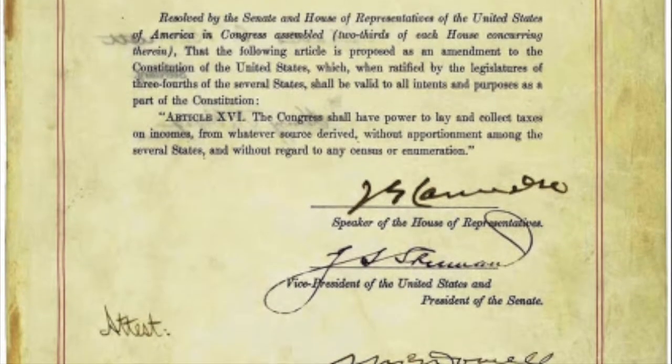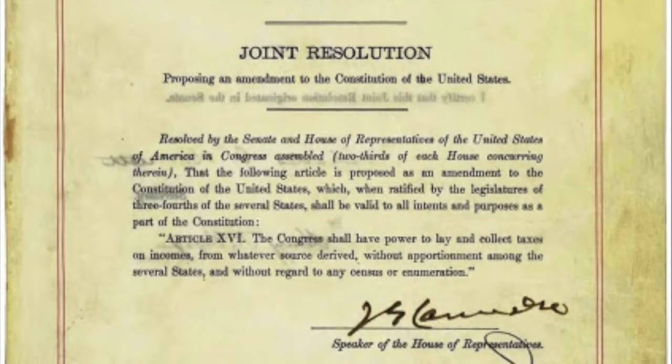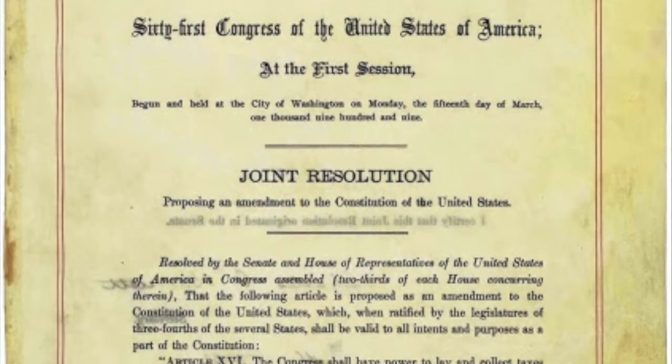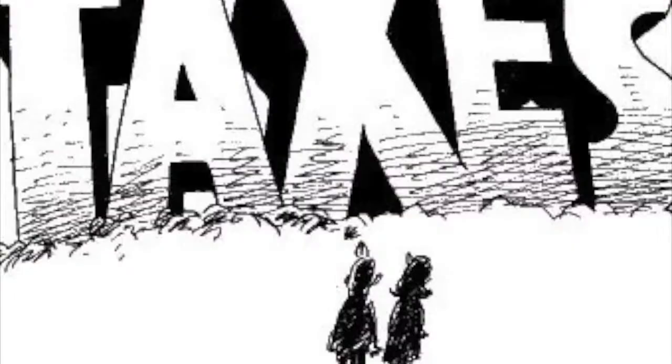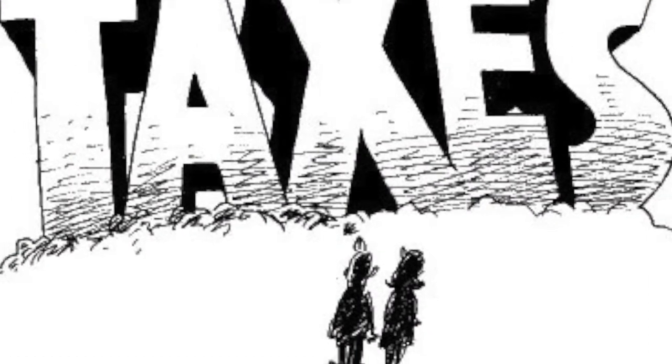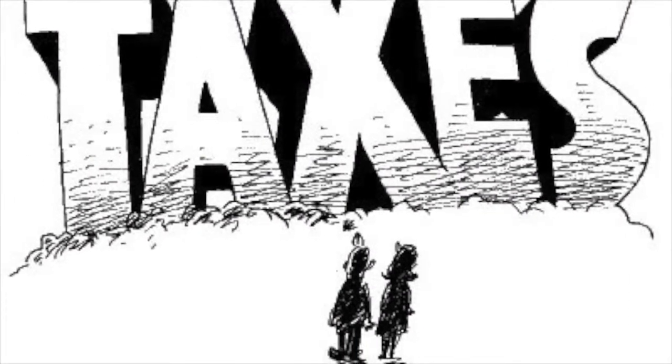One of the shortest amendments, the 16th Amendment, ratified on February 3, 1913, deals with a word almost everyone hates: taxes. It states that Congress will have the power to lay and collect taxes on incomes without regard to the population or census of any of the states.